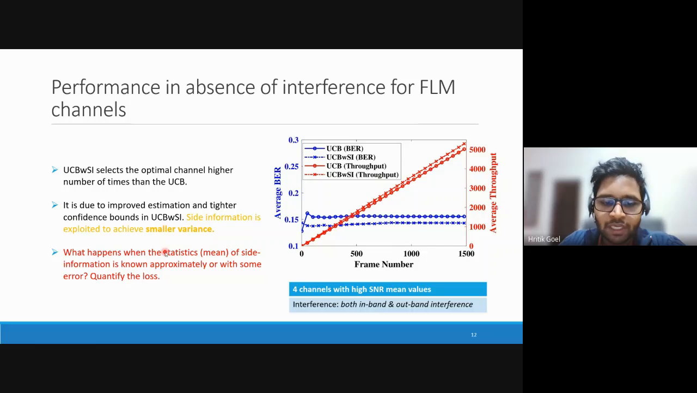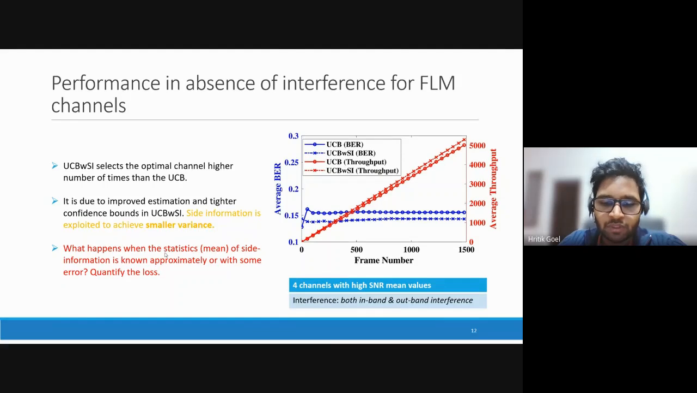Until now, we have assumed that side information is known to the transmitter in advance, or we have prior knowledge of such information. But what will happen when such information is unknown to the transmitter? That will be an interesting future work. Thank you.